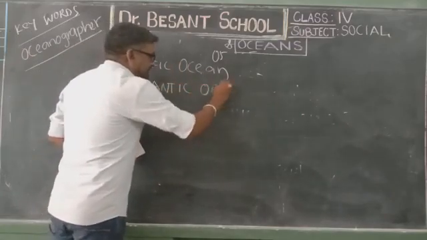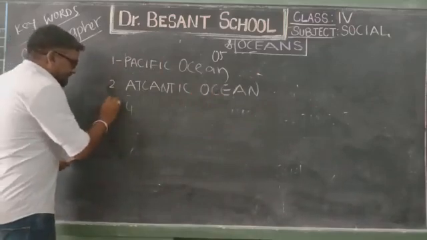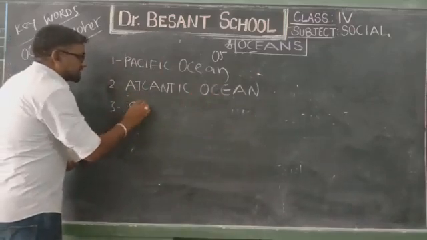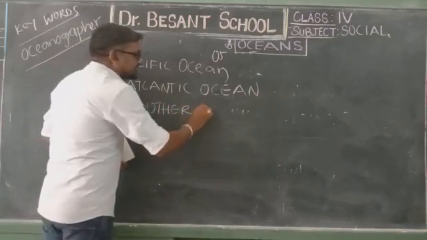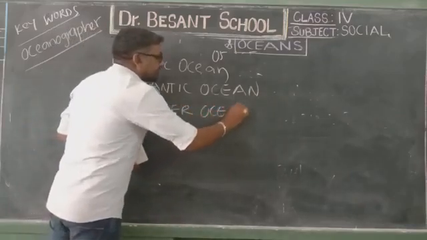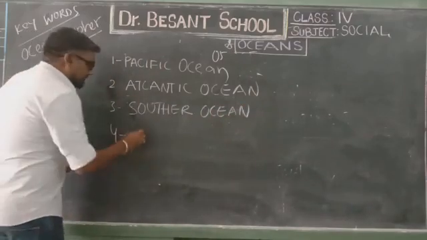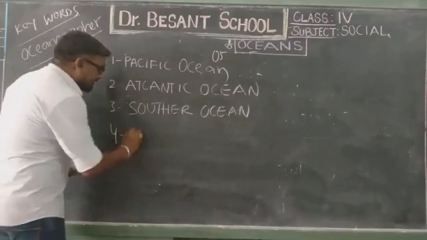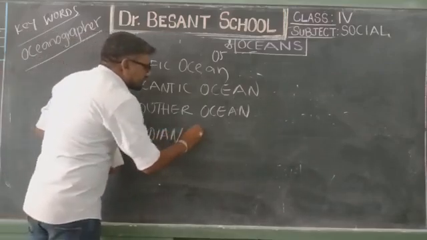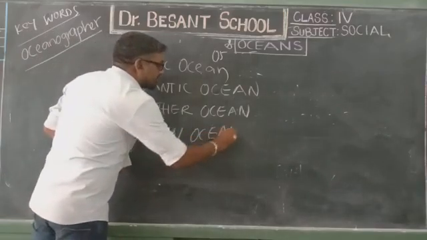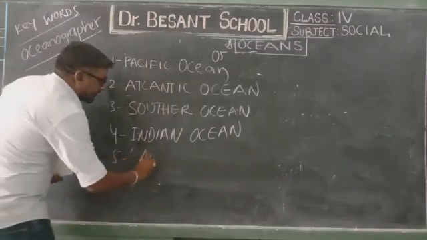The third one, Southern Ocean. The fourth one is called the Indian Ocean. Last but not least, the Arctic Ocean.